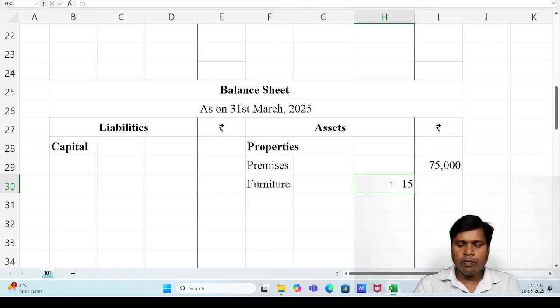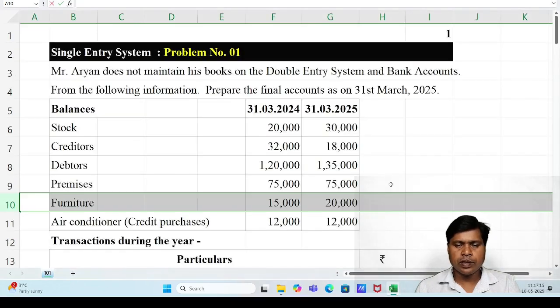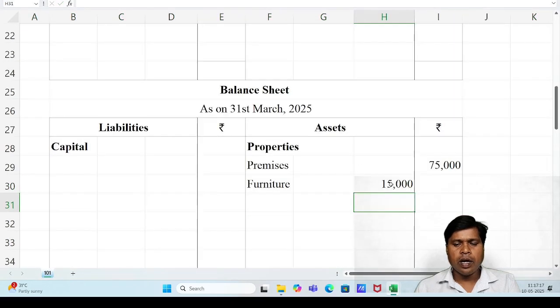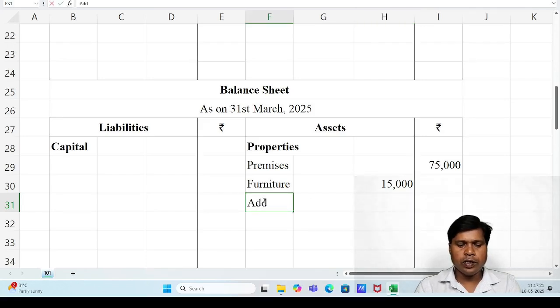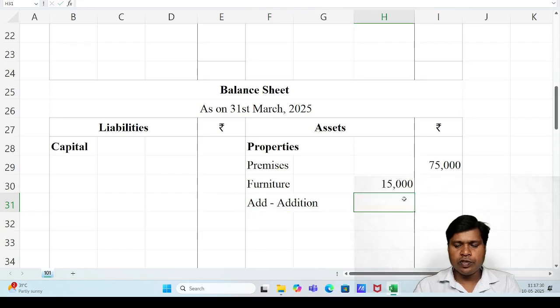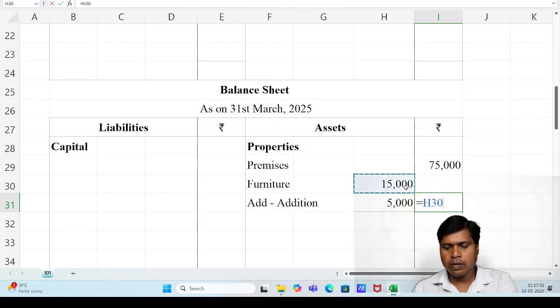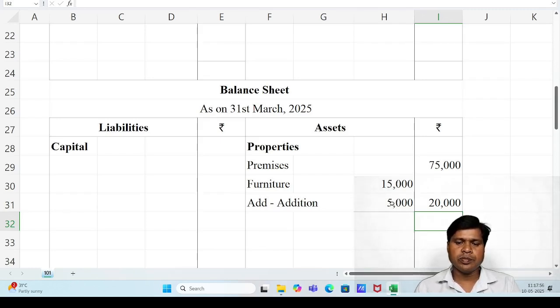So the opening value of furniture, write under the inner column, and the closing value 20,000. It means we have to write there, add addition during the year, additional furniture purchased during the year, 5,000. Outer column 20,000.